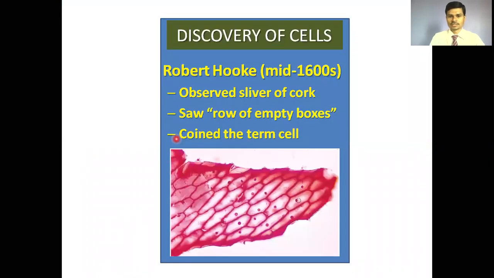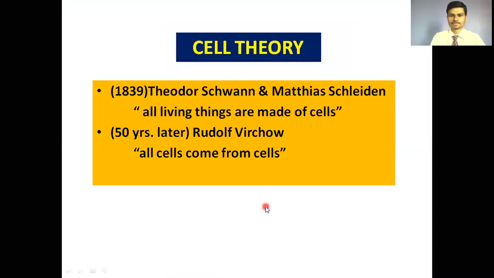Discovery of the cells. Firstly, scientist Robert Hooke in the mid 1600s observed a sliver of cork. He saw under the microscope a row of empty boxes and he termed them as cells. These are some cork cells, the picture of cork cells.